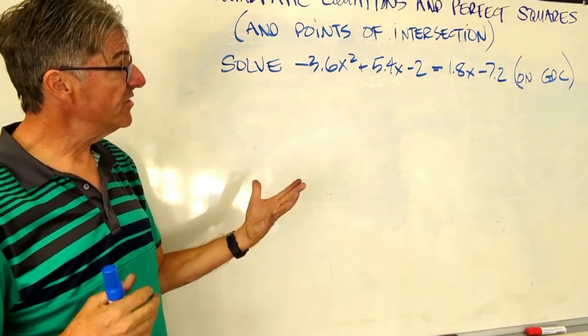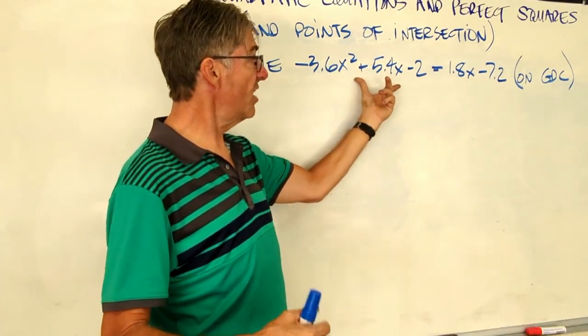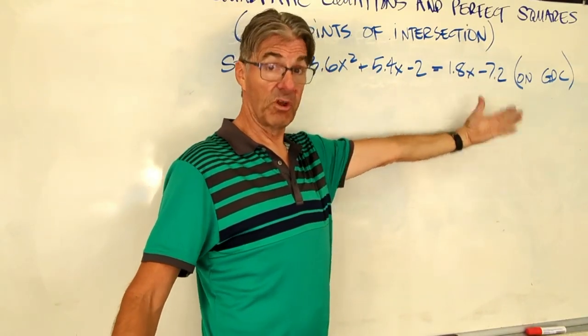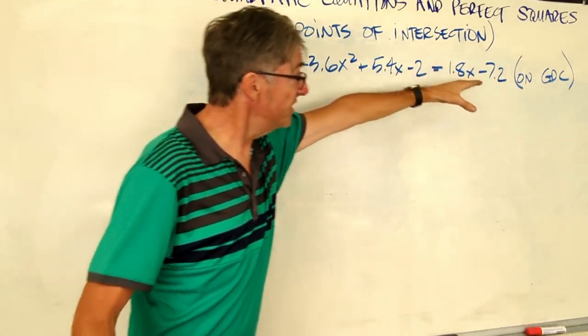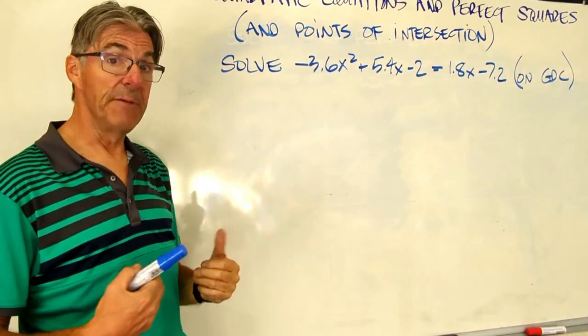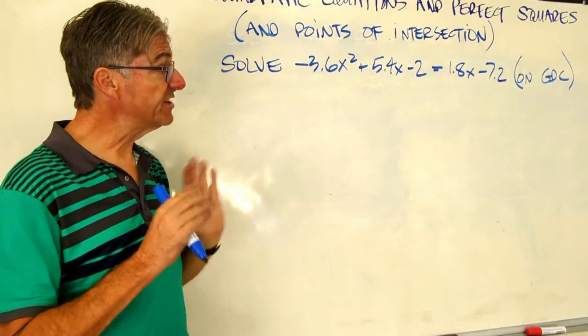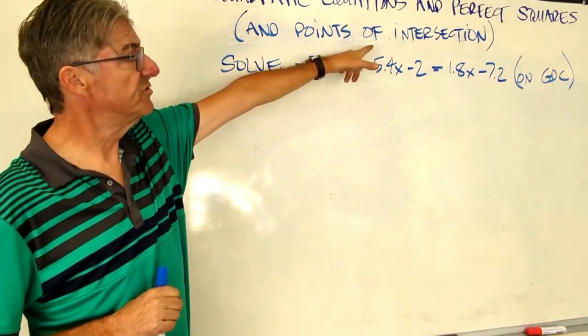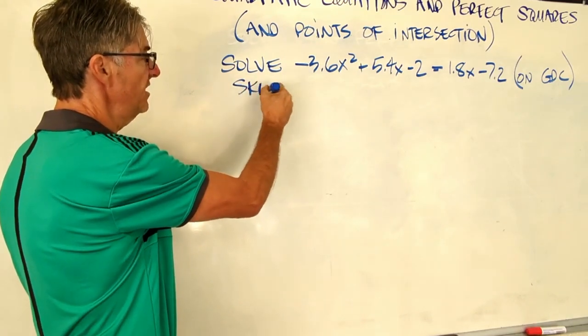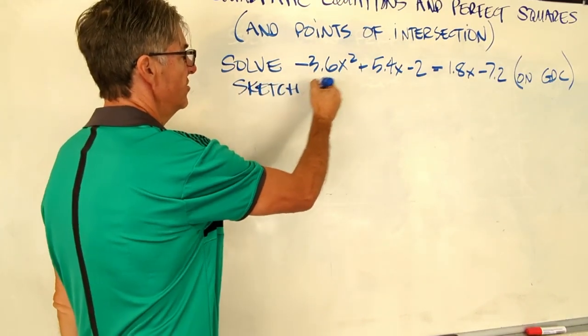So we want a value of x that makes this quadratic expression equal to this linear expression, okay? Now you could move these terms over, set equal to 0, and solve for x-intercepts, and that would work. But what they're asking to do is, in this way, use it as finding a point of intersection. So I'm going to add this little command right there, sketch graph.